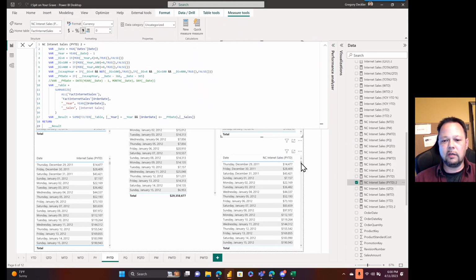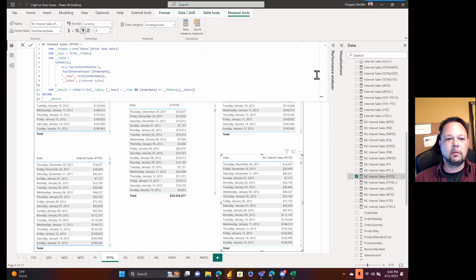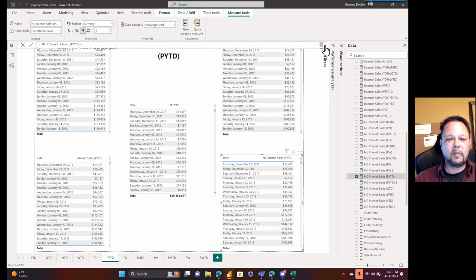And then this one over here is basically using the helper columns. So that the previous one didn't use our helper column. This one does. So the max date's prior year date. You get the year of that. We make sure the filters, and we'll do our summarize, do the filter, and so on. Now, sorry, I'm covering these a little close, a little fast because there's so much to cover.